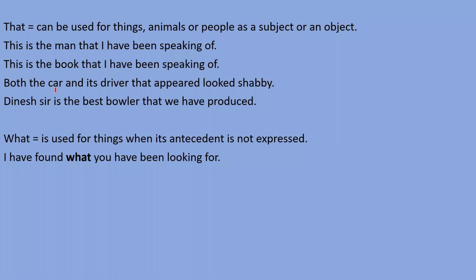Suppose instead of this sentence I can also say I have found the pen. I have found the pen which you have been looking for. Then I will not use what, because we use what when the antecedent is not given, right? So in this sentence the antecedent of what is not given, so in that condition we can use what. See the next example. We can give you what you need. It means the antecedent of what is again not given, so that's why we have used what here.